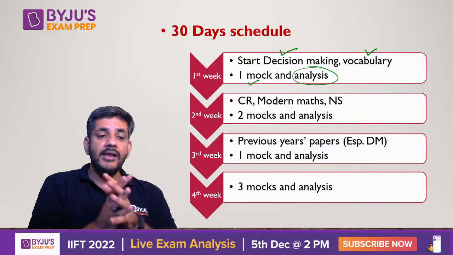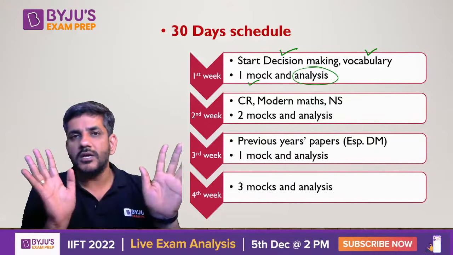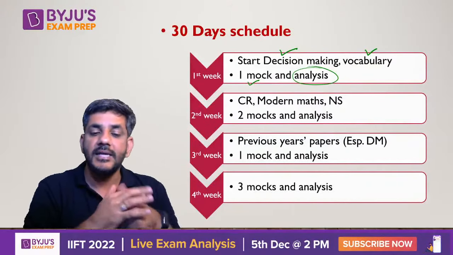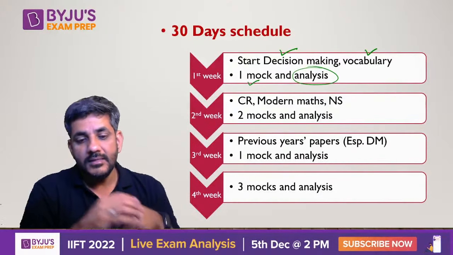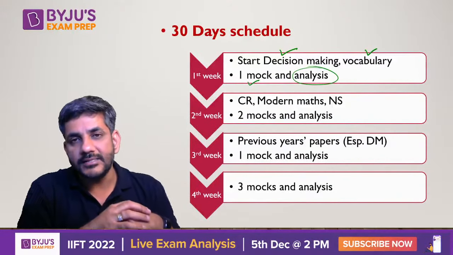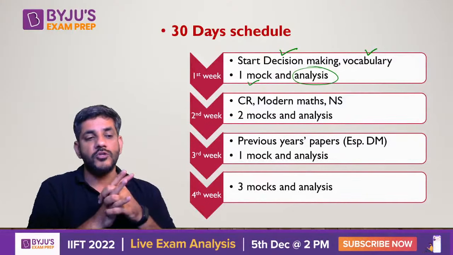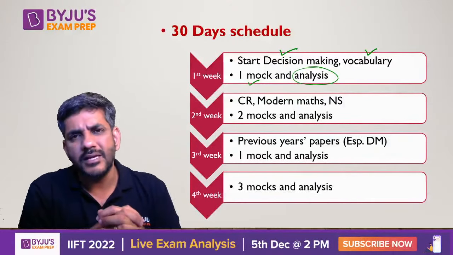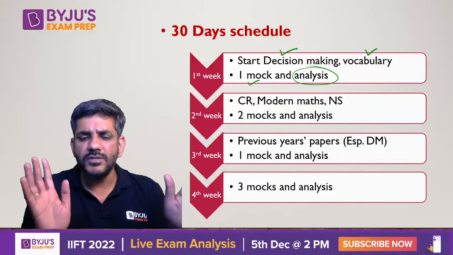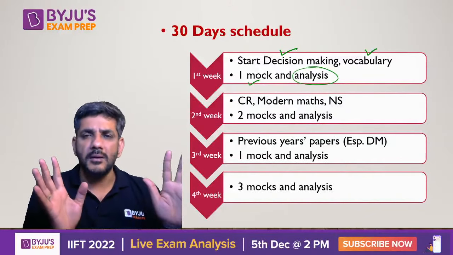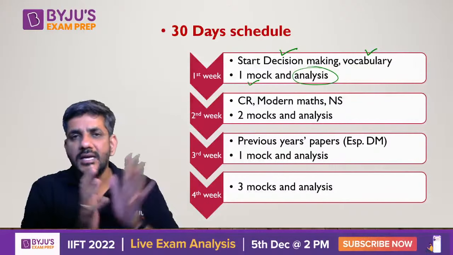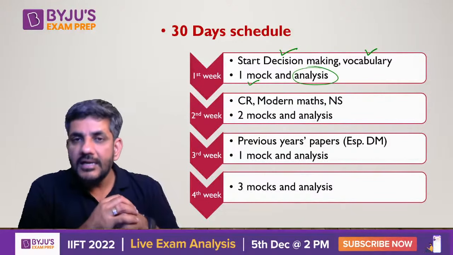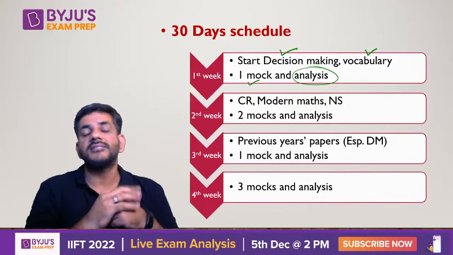Okay? And in the fourth week, जो कर चुके हो वो सब हो चुका है. Just do 3 mocks and analyze them properly. ठीक है? 3 mocks and analyze them properly. This is what you have to do in the fourth week. According to me, this is a 30-day schedule. In the last 2 days, of course, we'll always say chill करो, अच्छे खासी मूवीज वगैरह देखो, कुछ टीवी सीरीज देखो और आराम करो. But yes, in the last 4 weeks that you have left, if you really want to clear that, I think this is the best thing that you can do.